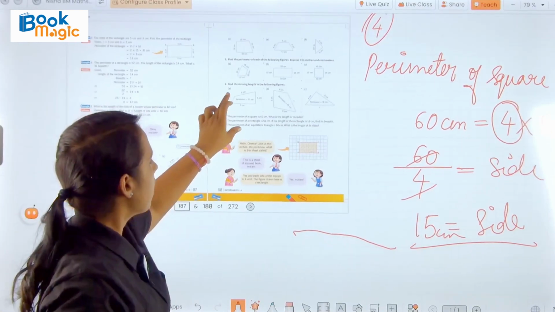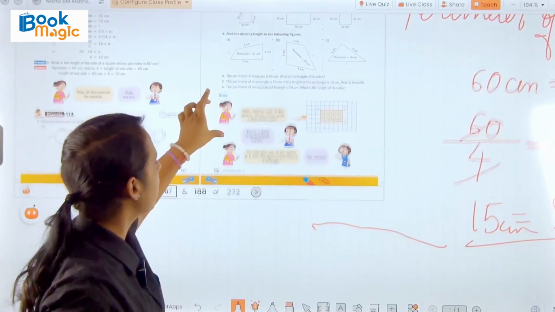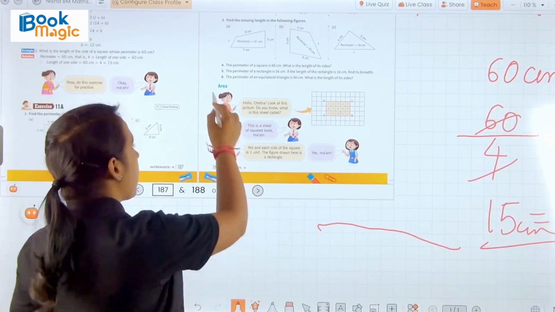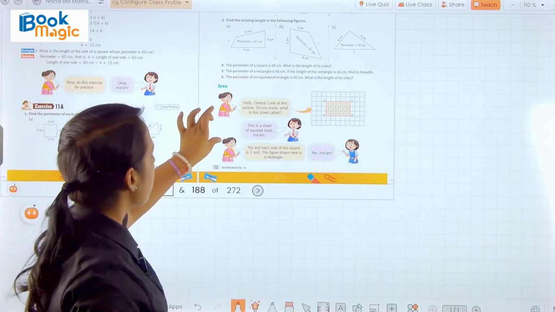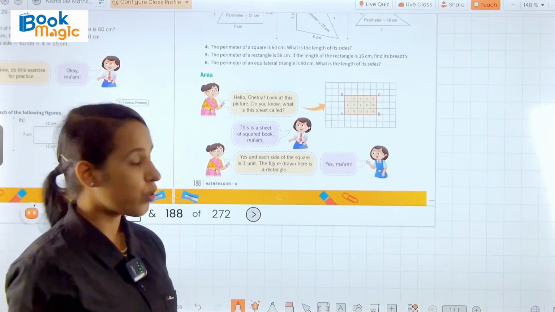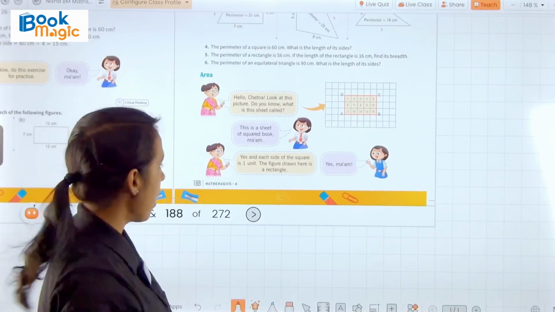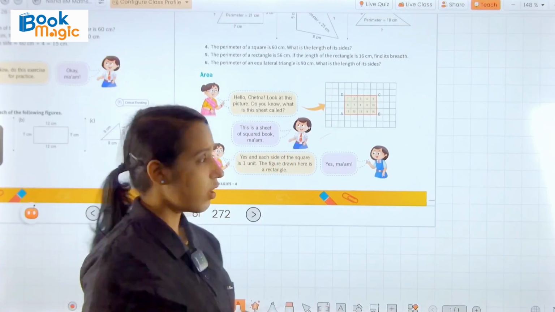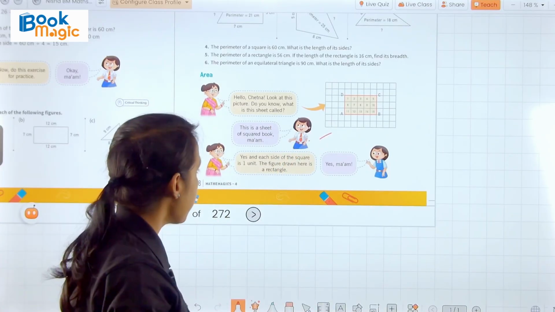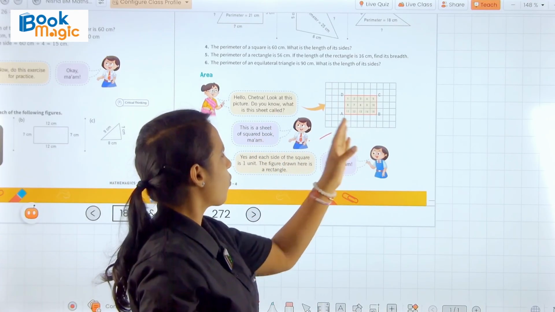Now we learn about area. So what is area? Let's see here. The teacher asked the students, "Hello Chetna, look at this picture. Do you know what this sheet is called?" Then Chetna replied, "Ma'am, this is a square sheet."